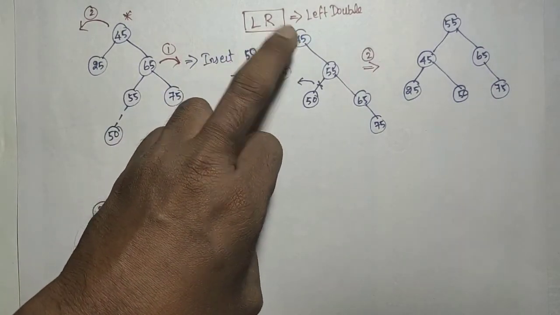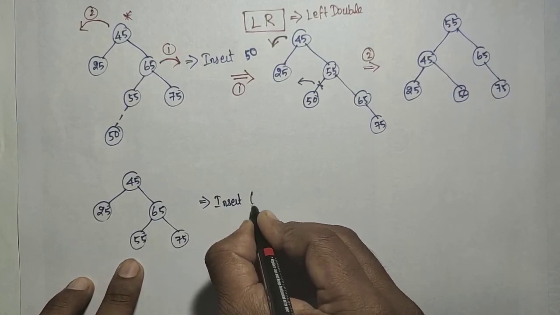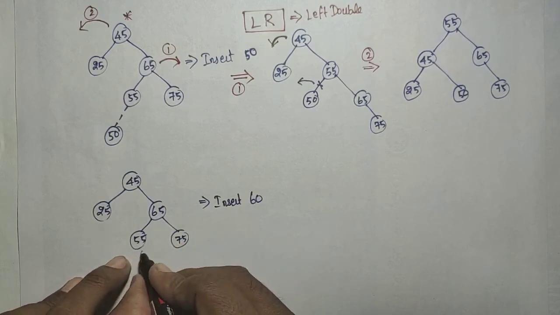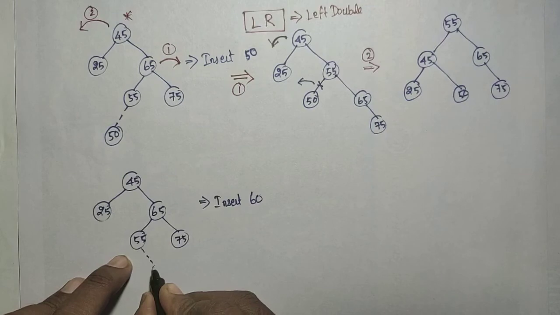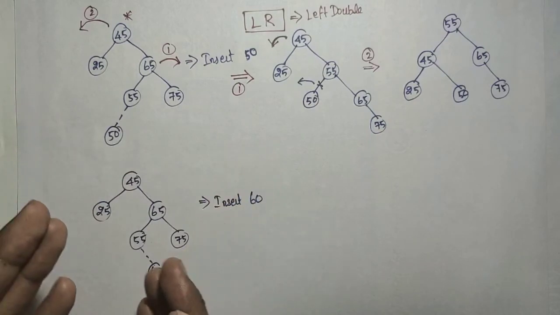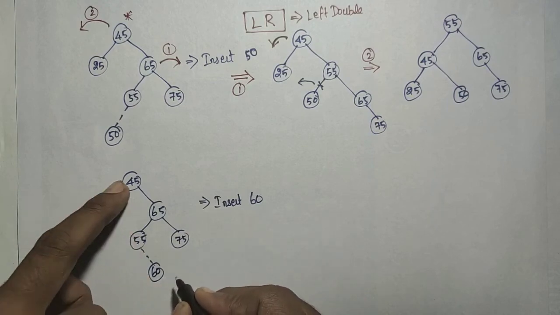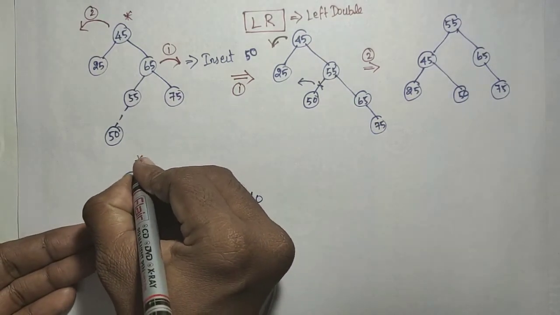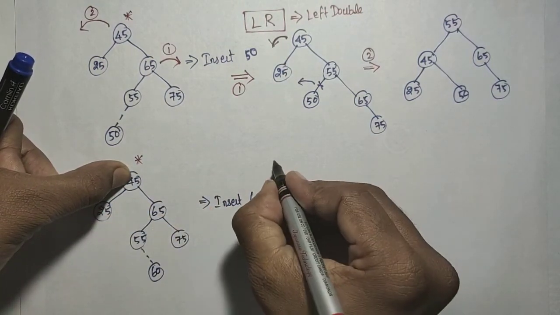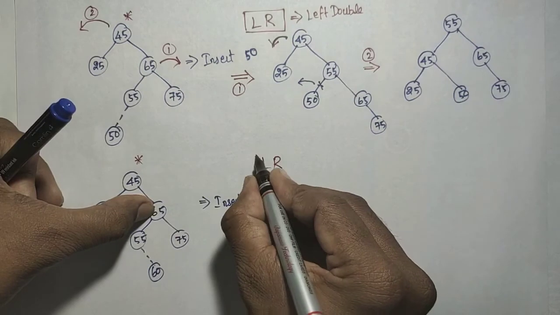Another example for the same left of right. Suppose we want to insert the 60. The position for the 60 is greater than 55 and less than 65, like this. Here I inserted 50, here I inserted 60. Even if you insert on this side or this side, the case is the same, because inserting the 60 makes the 45 unbalanced. For the 45, you inserted the 60 in the right subtree, and in the right subtree the 60 is inserted on the left side.